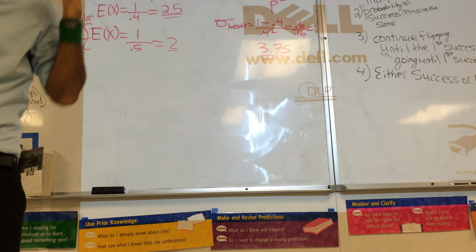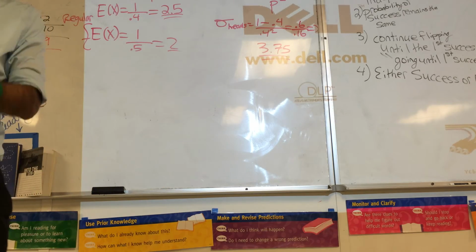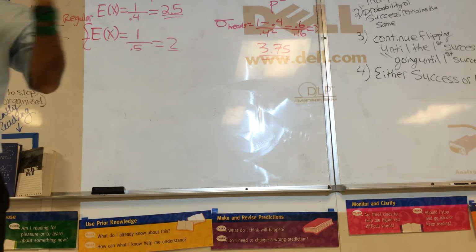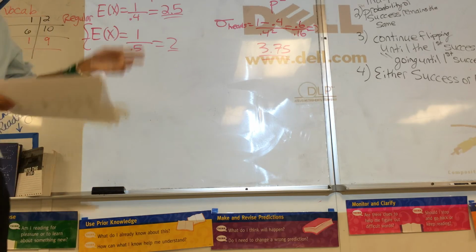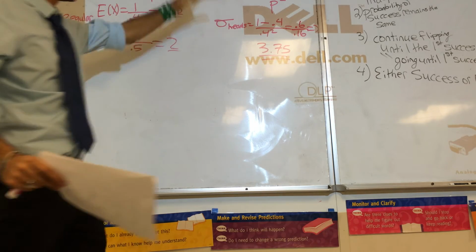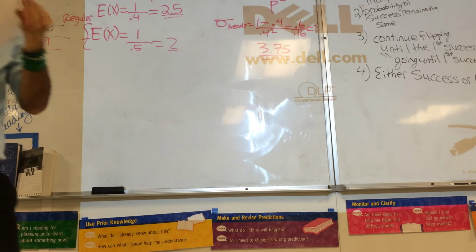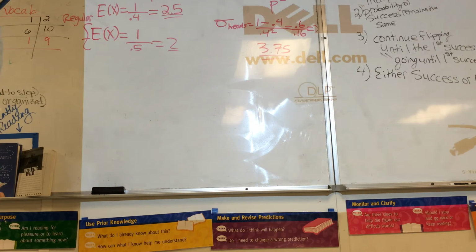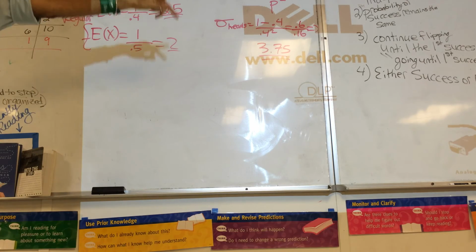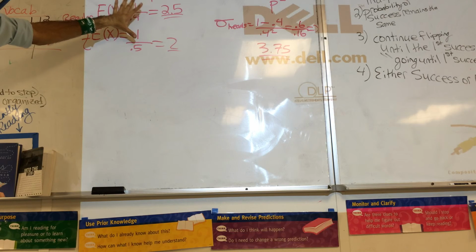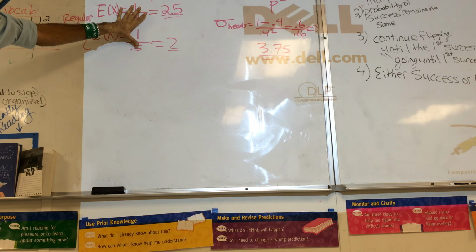Geometric is I ask you how many spins, how many flips, how many rolls. Once you figure that out, you apply the formulas. Memorize the 2 geometric ones. Binomial, you have it. Don't worry about memorizing binomial. We gave it to you. Memorize the 2 geometric formulas. There won't be a quiz on this until next Wednesday. Plenty of time to study this.